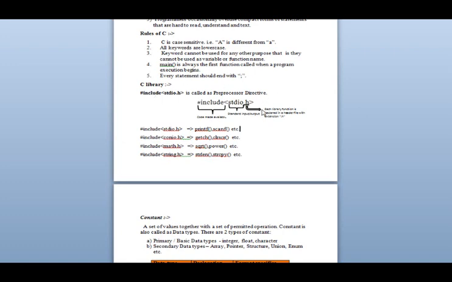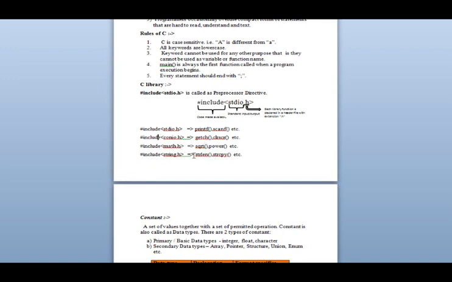There are many preprocessors. Four I have explained here. Hash include stdio.h. For that, printf and scanf are the statements we have to use to take the value and to display. For both I have to give this, then only I can use these functions. In the same way there is conio. If I have given conio.h, then only I can use getch, that is get a character, or clear the screen. Next, for math functions like square root, power, etc., we have to use the math.h library.